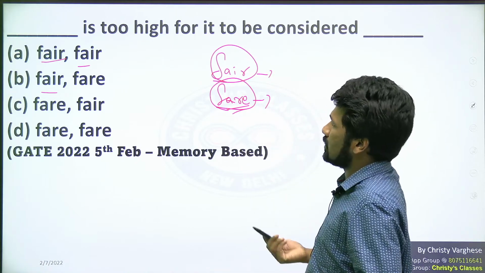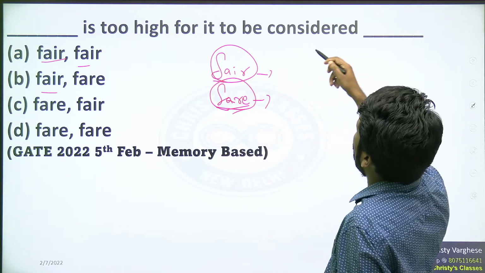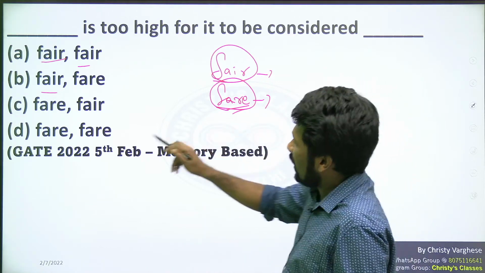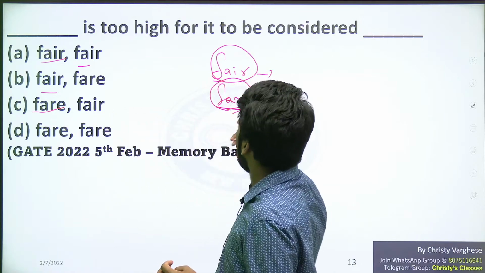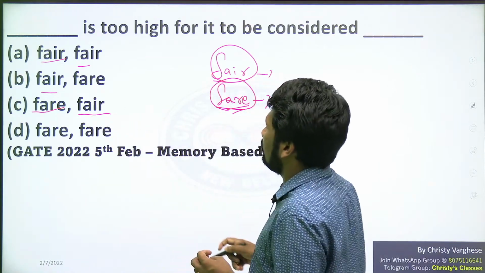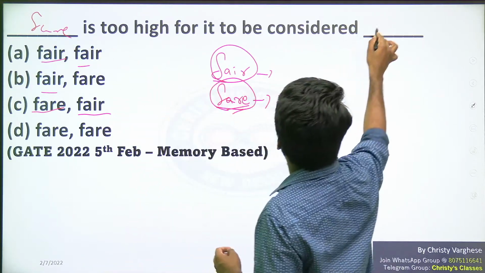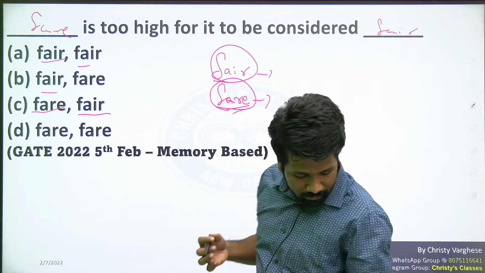F-A-R-E is the price. So the price is too high for it to be considered correct or reasonable. So definitely FARE should be the first word, FAIR should be the second word. So option C is the answer: FARE, FAIR. Yeah, the position of options will be different.